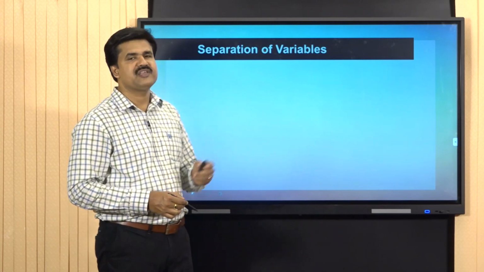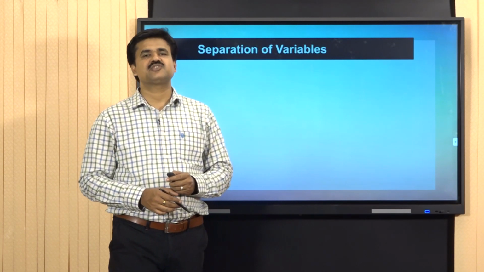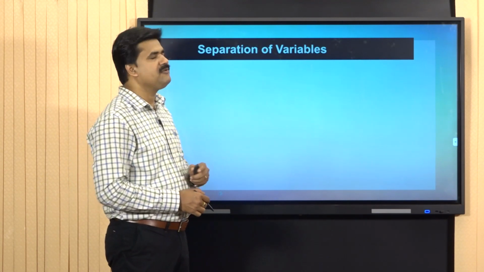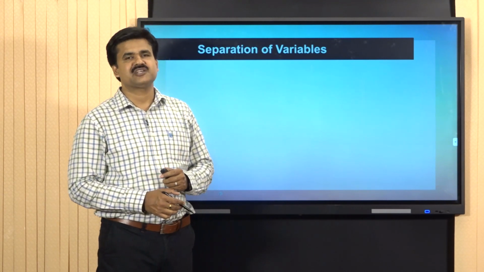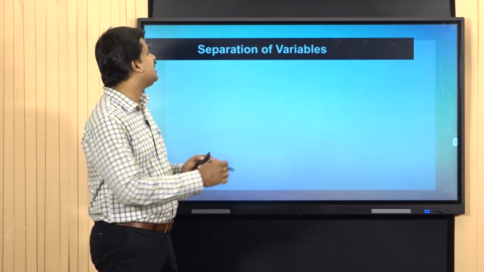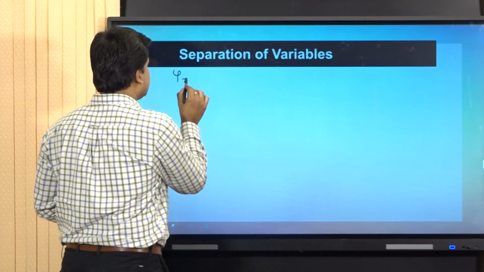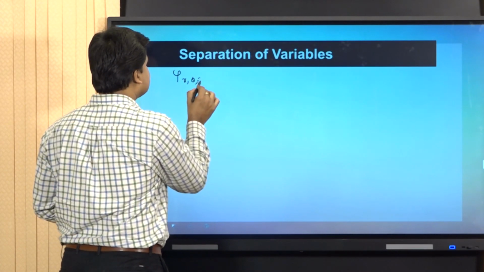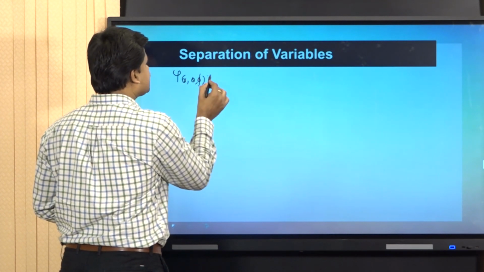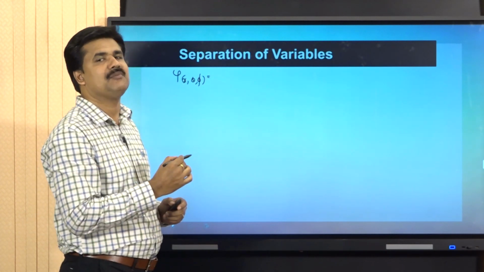And now we are moving on to the method of separation of variables. Before proceeding, first we take the assumption that the entire wave function psi of r, theta, phi is represented as a product of three components.